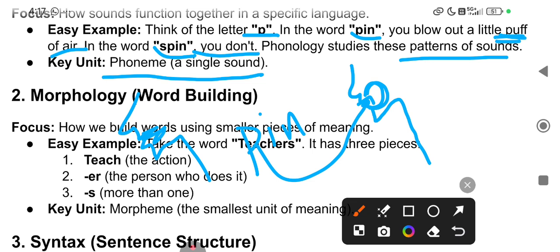But spin, spoil, these are all unaspirated sounds. There is no puff of air. You can feel that puff of air when you speak in front of a mirror, in words that begin with P. That is the study of sounds, which is called phonology.